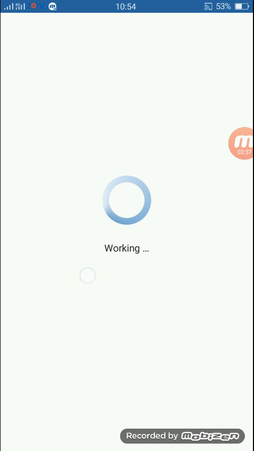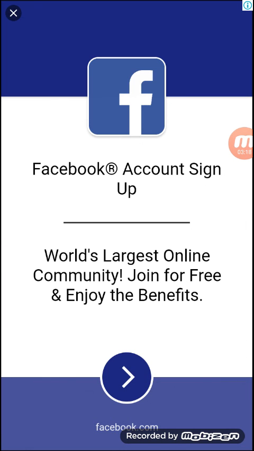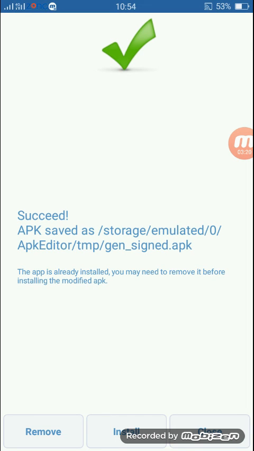So let's wait. It will show a dialog box that your APK is saved, your changes are saved, and then you can check your IMO ringtone by making another call from your another IMO account. Okay, now it's saved.